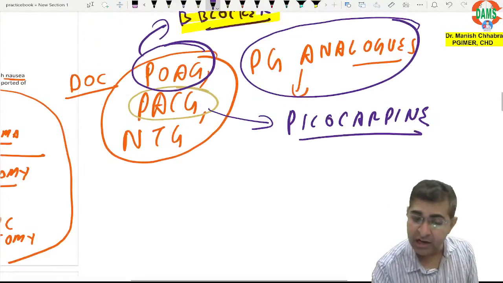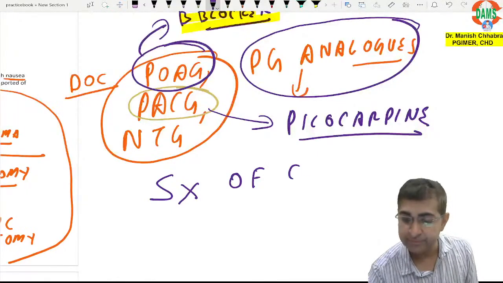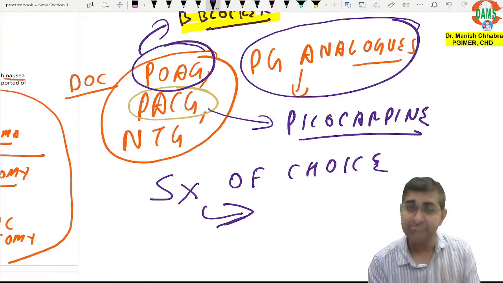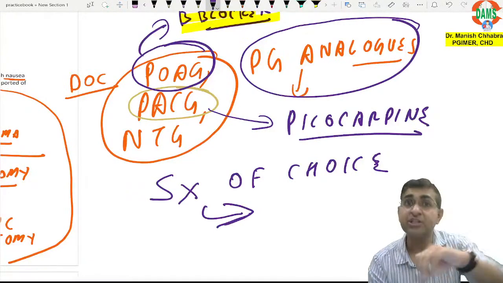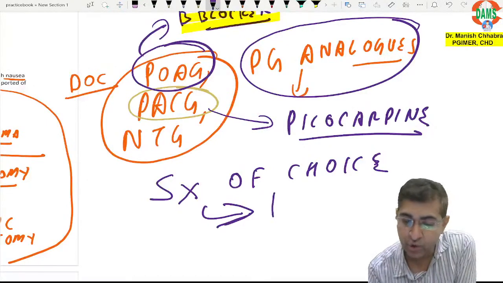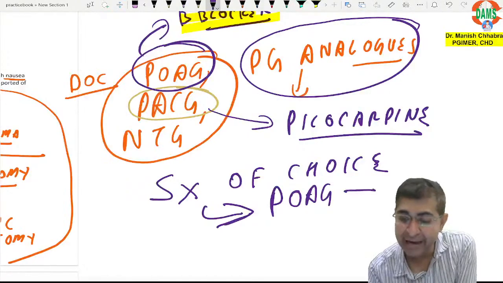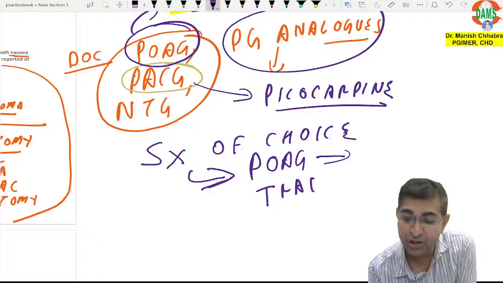And if I may ask you, what is the surgery of choice? Because medical management is the first management, the management of choice. If the patient is not responding to medical therapy, what will be the surgery of choice? In primary open angle glaucoma, you will go for trabeculectomy.